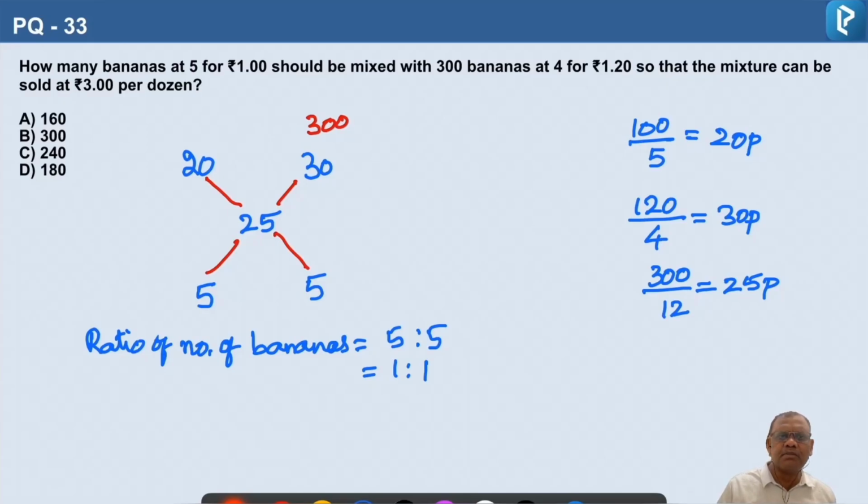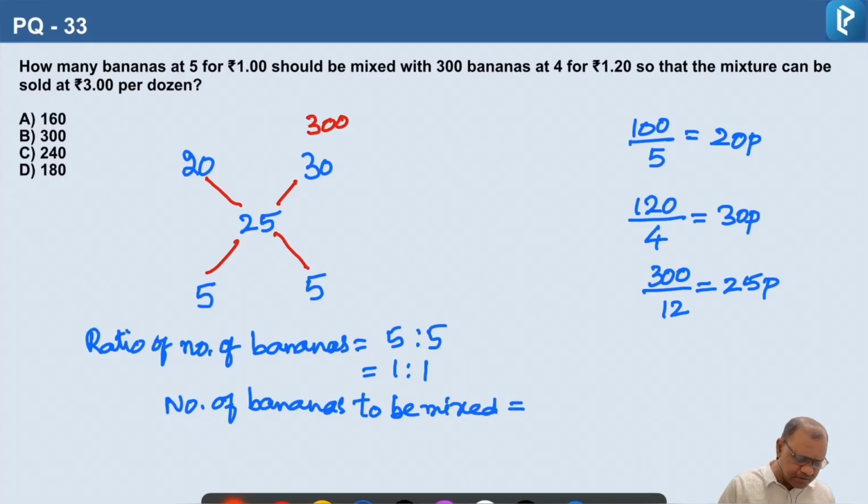So the number of bananas to be mixed at the rate of 1 rupee for 5 is the same number. The number of bananas to be mixed is 300, the same as the number of bananas at the price of 1 rupee 20 paisa for 4. So 300 is the correct answer.